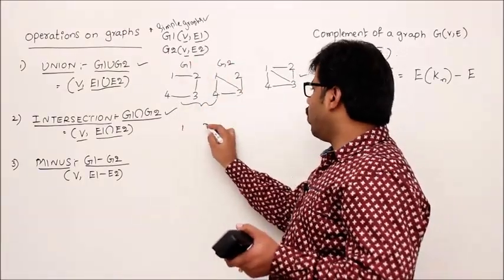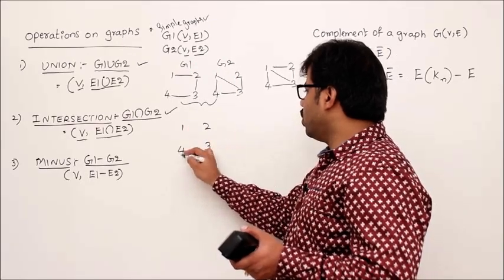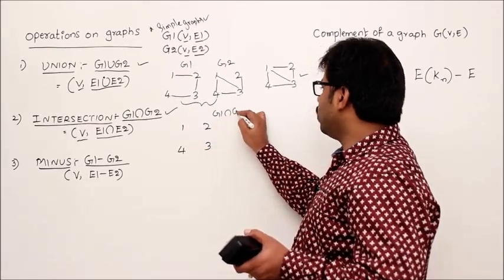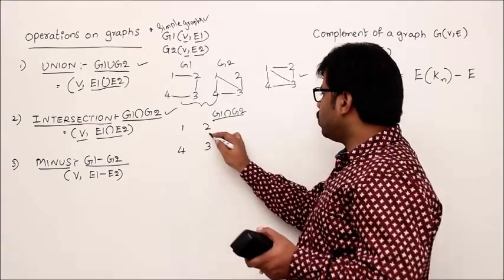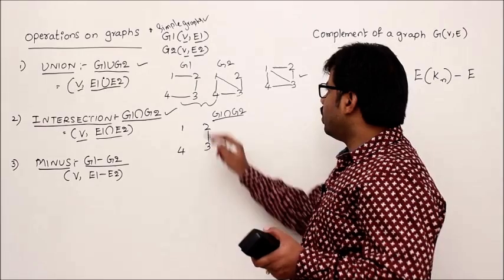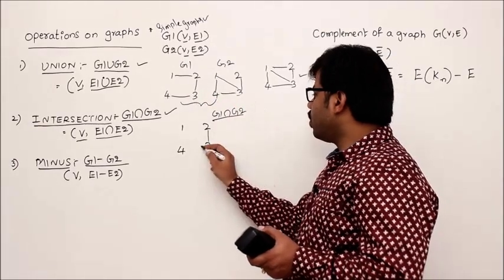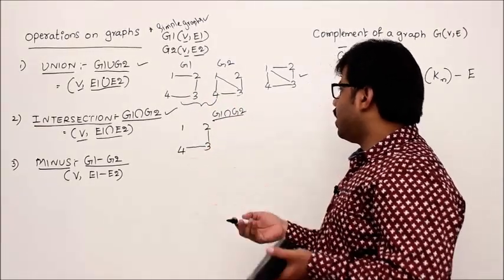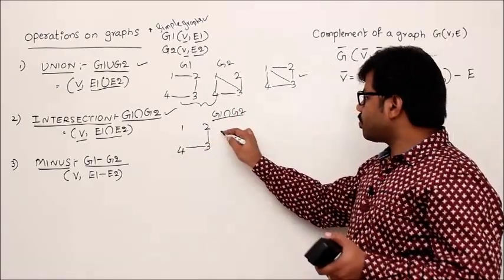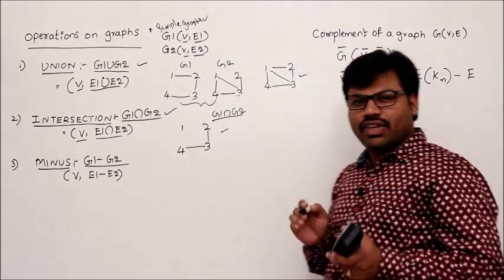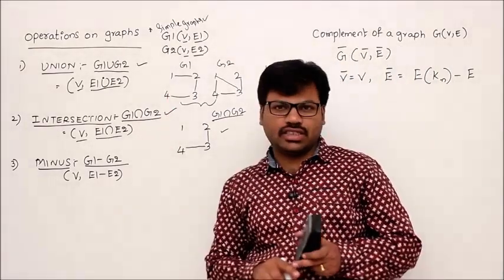Let's do it: 1, 2, 3, 4. Tell me what are all the common edges in G1 and G2. One is 2 to 3. Second one, anything else? 3 to 4. That's it, right? So this is G1 intersection G2. In that way, we can easily understand G1 intersection G2.